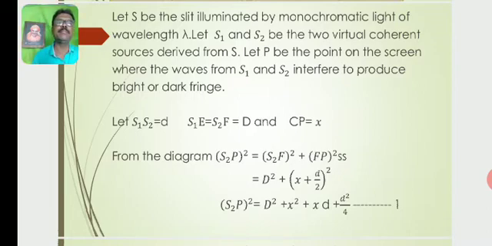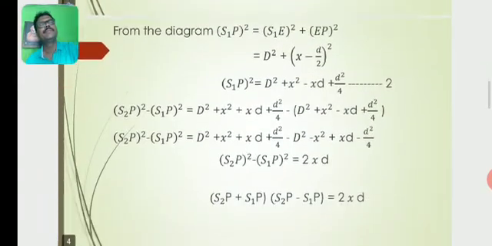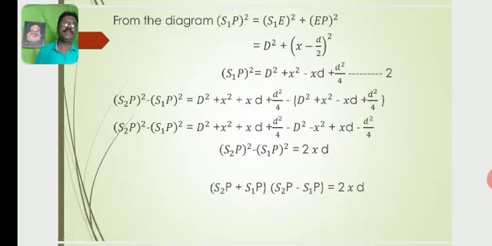Because x plus d by 2 is in the form of a plus b whole square, which is a square plus b square plus 2ab, we get equation 1. From the triangle S1EP, we can write S1P whole square equal to S1E whole square plus EP whole square, which is equal to D square plus x minus d by 2 whole square, where EP must be equal to x minus d by 2.